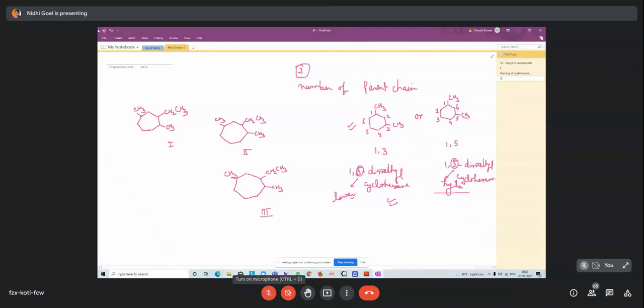So numbering starts here: 1, 2, 3, 4, 5, 6, and 7. So the naming of this compound is 2-ethyl-1,4-dimethylcycloheptane.